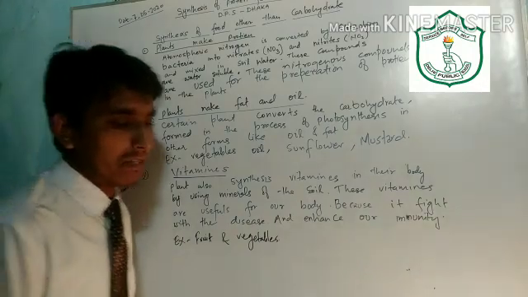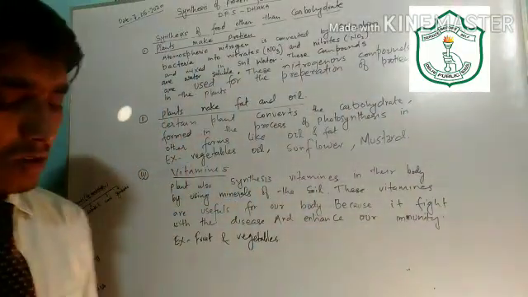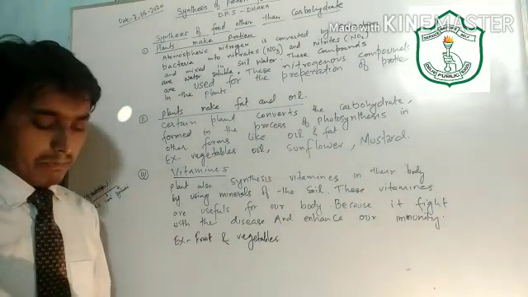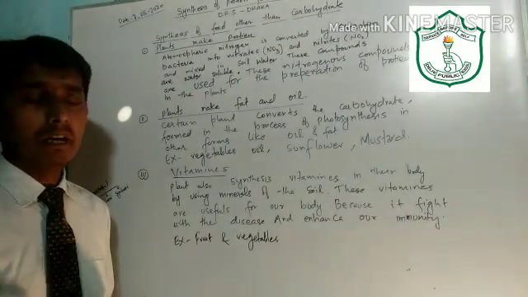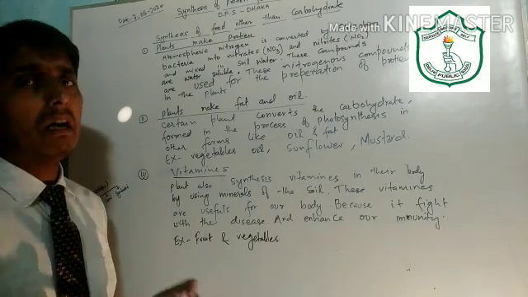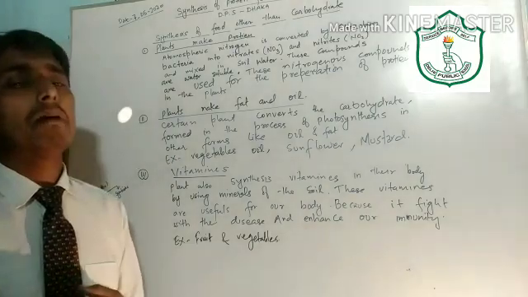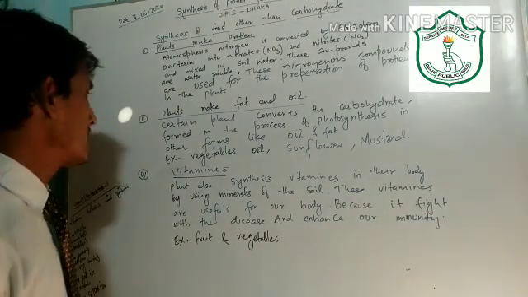For example, fruits and vegetables. When you take fruit and vegetables, you get these vitamins. So by eating fruit and vegetables, we get various types of minerals and vitamins. We also get carbohydrate and fat, but in lesser amount. In larger amount we get vitamins and minerals.